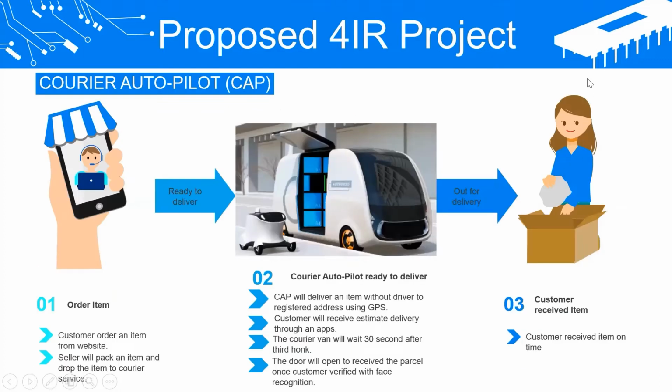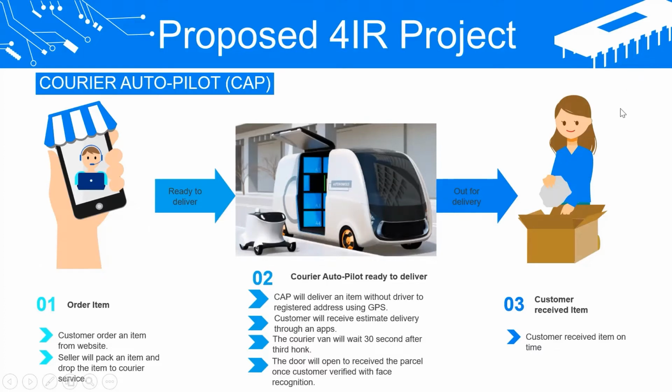Next. The steps of the courier autopilot: first, order the item. Customer will order an item from the website. Then the seller will pack the item and drop it to the courier service. So the cab will deliver the item without a driver to the registered address using GPS.